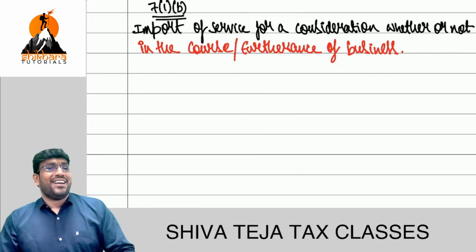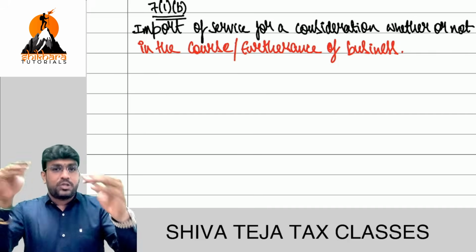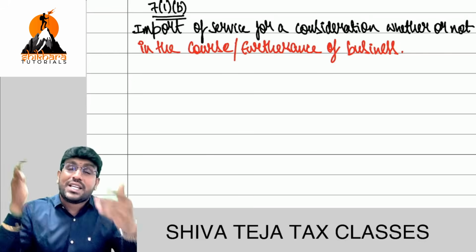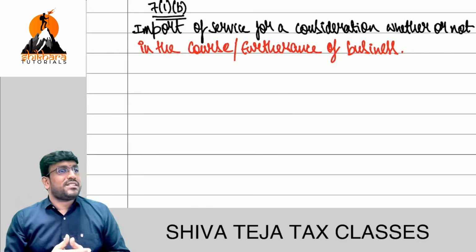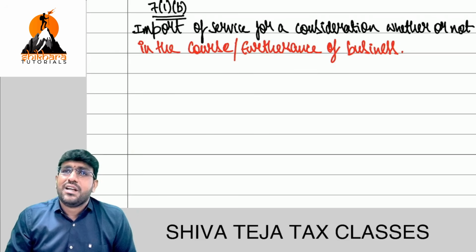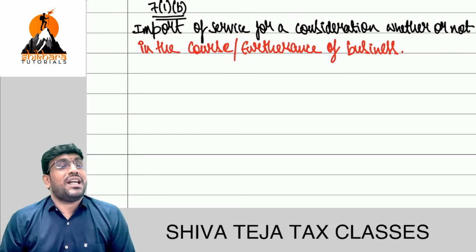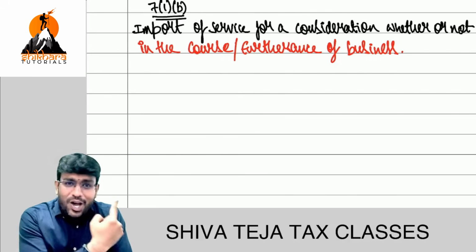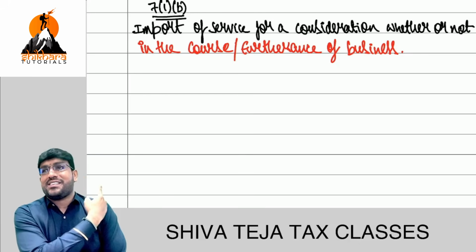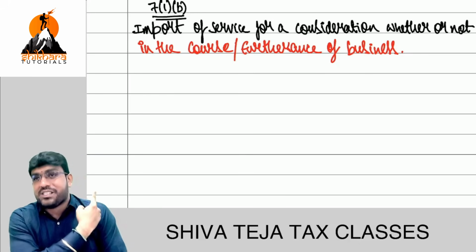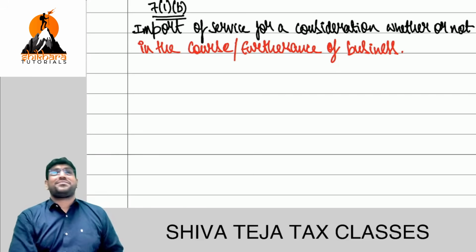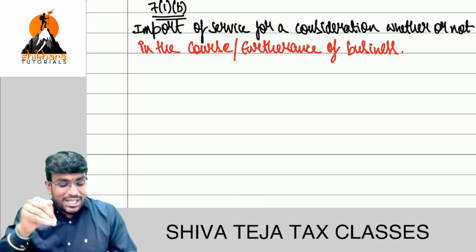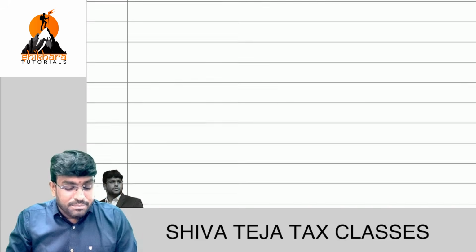Simple, sir. So coming back to the subject, which is important: Netflix. When we are taking a Netflix subscription, Netflix is outside India. What is it that we are doing? Import of service. Are we taking the subscription for business purpose? Purely for personal purpose. The law is telling us still it is a supply, because the line is import of service for a consideration, whether or not in the course or furtherance of business. So whether import for business use or personal use, still it is a supply. I think you're fully clear. So 7.1a done, 7.1b done. Now let's see the crazy point, 7.1c. Something very important.